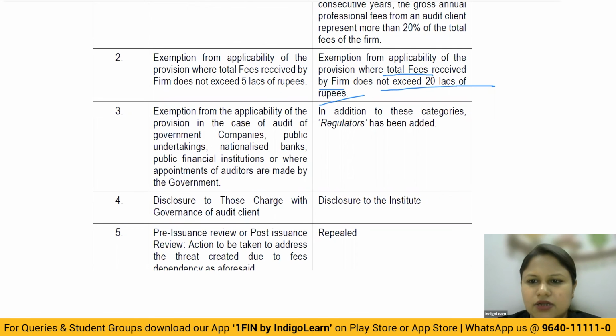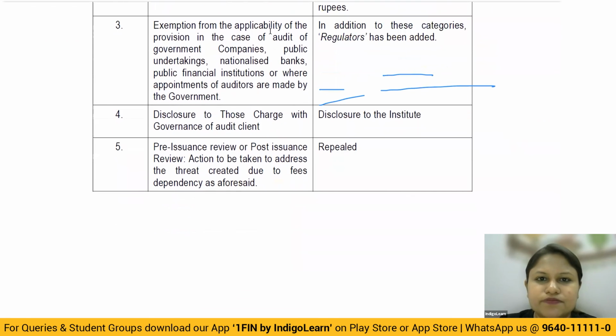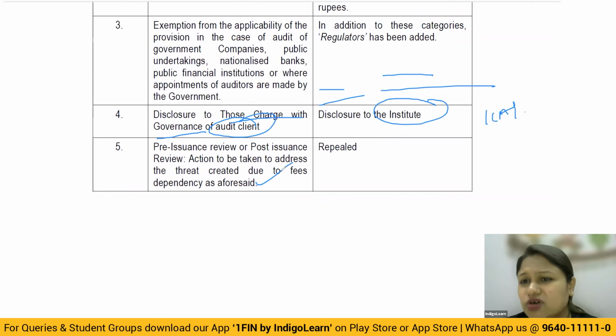Then all this is fine. The important point: earlier you disclosed to whom? To TCWG of the audit client, that is, the company whose audit you're doing. But now you're going to disclose this to the institute, that is ICAI. Then the pre-issuance and post-issuance review, all of that is now gone. Earlier you were required to conduct a pre-issuance review and post-issuance review to eliminate the self-review threat, whenever a major part of the fees was received from a particular client, along with peer review and so on. As part of your syllabus they had not included it, but these guidelines were there. Now the applicability comes directly after this amendment. So basically this is what you have to remember, and the pre-issue and post-issue reviews have been eliminated.